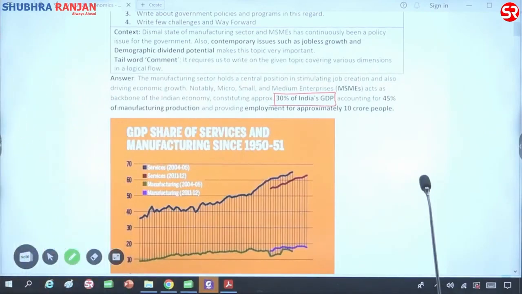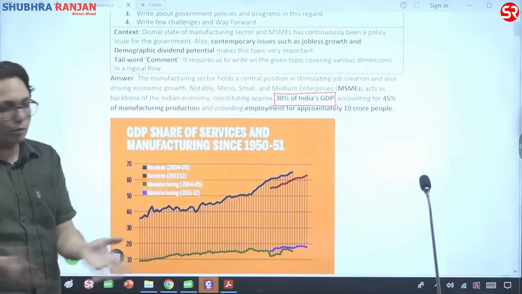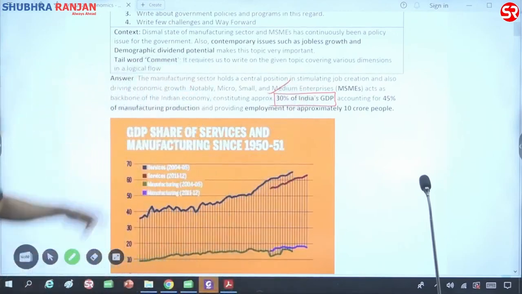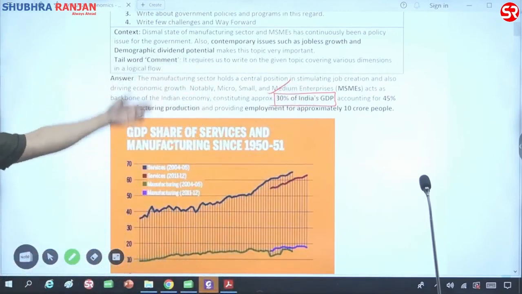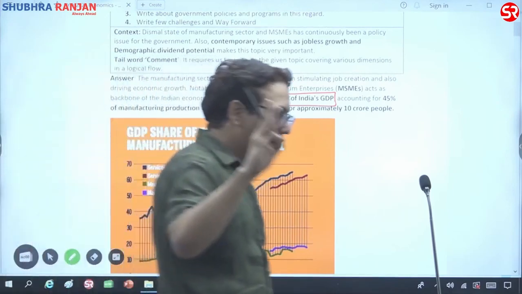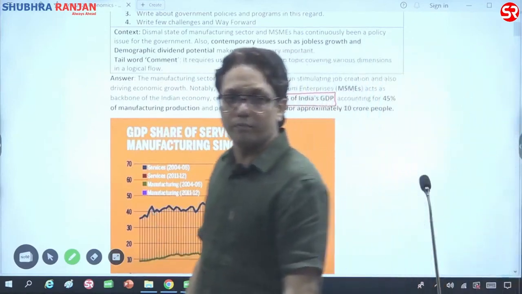Right? So MSMEs, whether it is manufacturing sector MSME or services sector MSME, we take them both, and they are contributing 30% to India's GDP, 45% to manufacturing production, and employ approximately 10 crore people. Three facts we remember about MSME, put them in the introduction. Introduction is done and dusted.